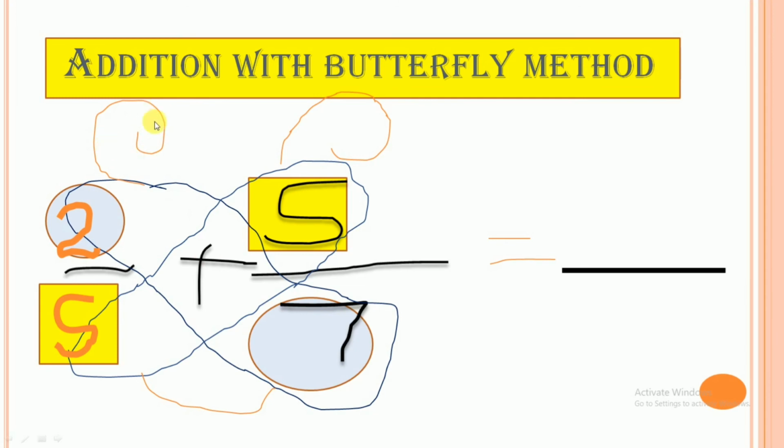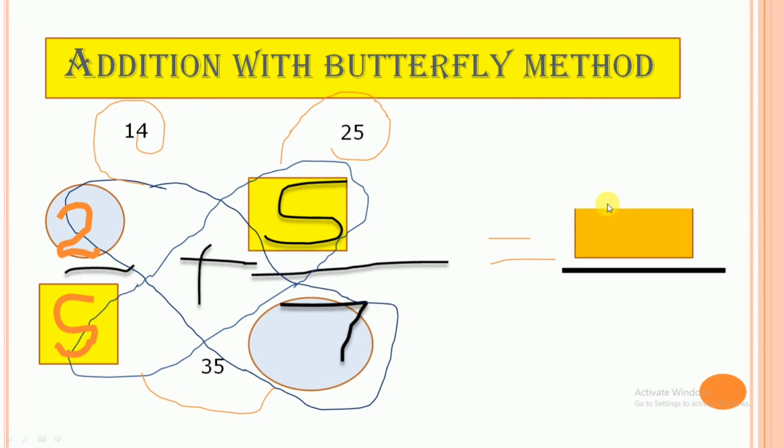Here in the first string we would write the product of 2 and 7, which comes out to be 14, and in the second string we would write the product of 5 and 5, which comes out to be 25, and in the lower part we would write down the product of these two denominators 5 and 7, which comes out to be 35.